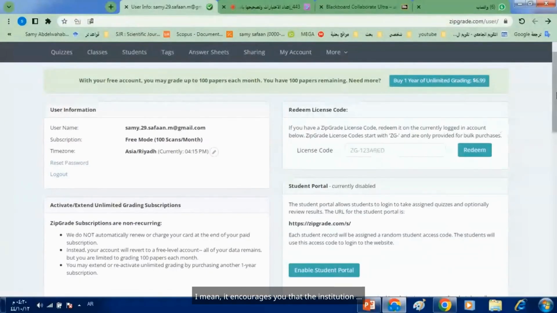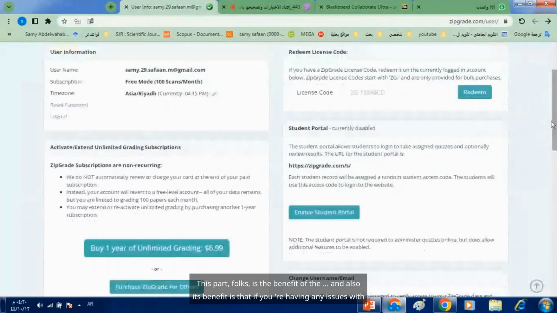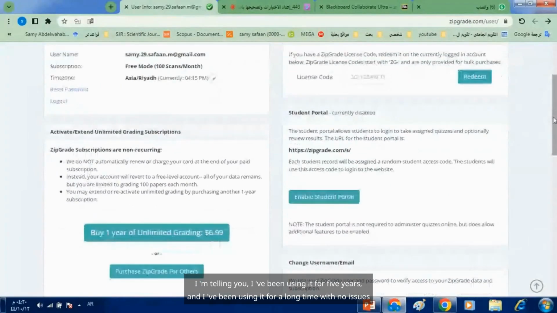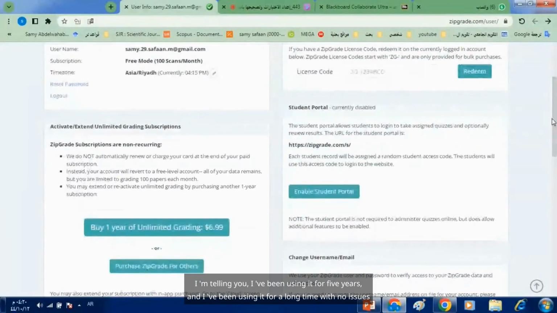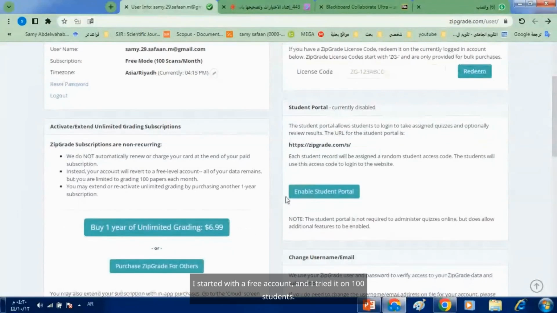It encourages you that the institution, this part, folks, is the benefit, and also its benefit is that if you're having any issues with your account, you can reach out to them. I'm telling you, I've been using it for 5 years with no issues at all. I started with a free account and I tried it on 100 students. I tried it and I liked it and I wanted to buy it and pay those 27 reals or $7.